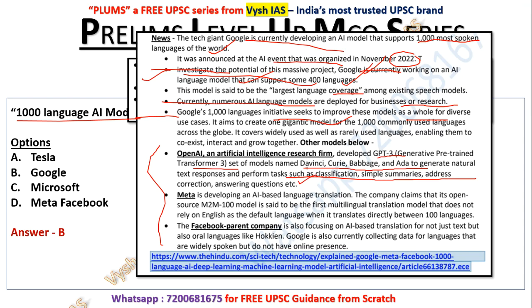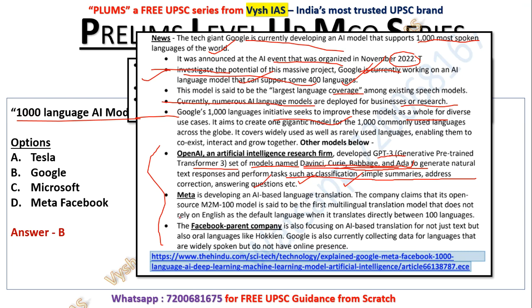UPSC may ask, DaVinci, Curie, Babbage, etc. seen in news is what? They'll put supercomputers, AI generation softwares or models, or something else like satellites. They'll put some options, and you have to know that these are all artificial intelligence models, especially for automation. They generate simple summaries for you, or answer questions, they'll give you answers. Like what Google does, that they will do through AI.